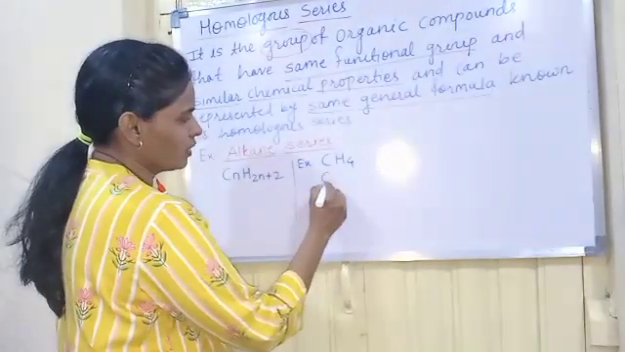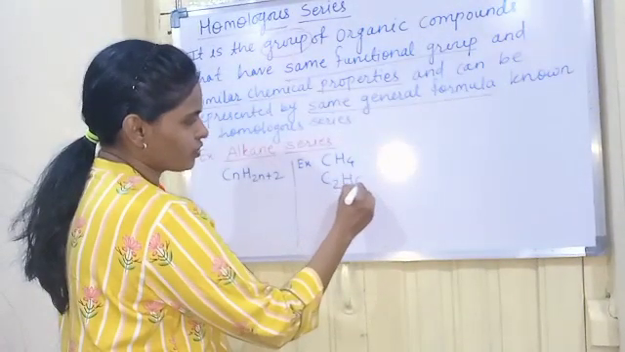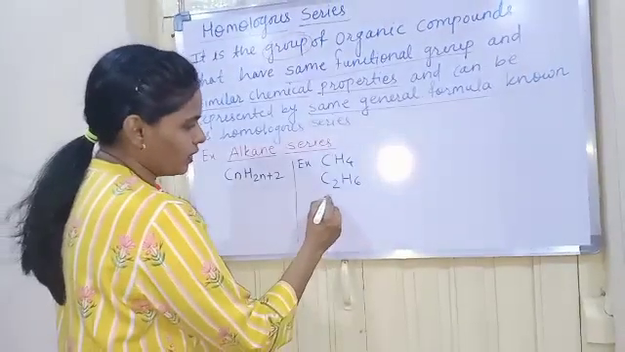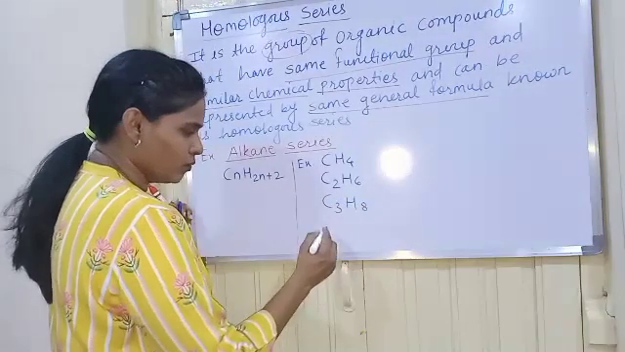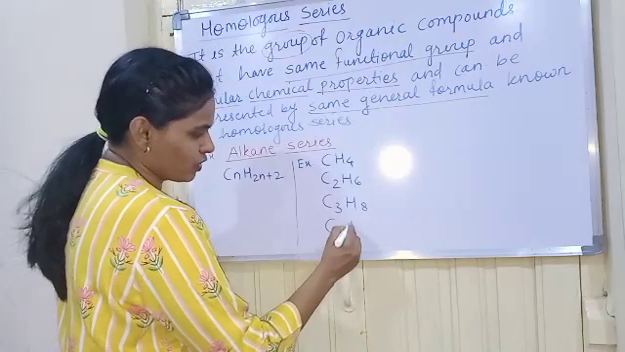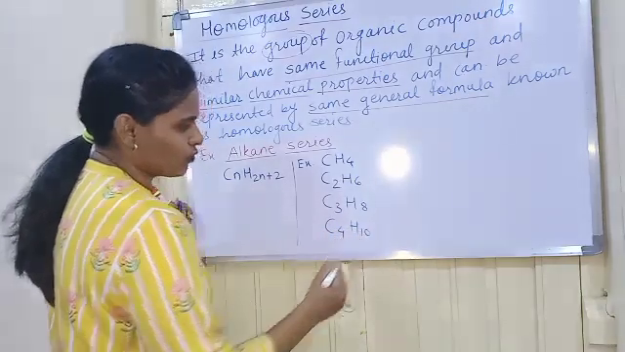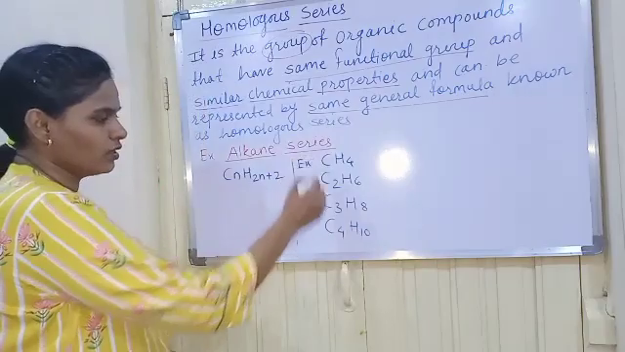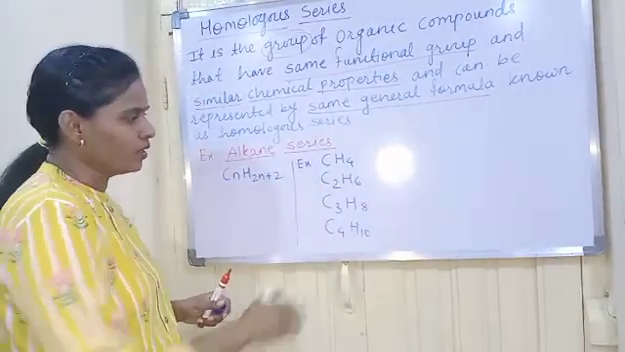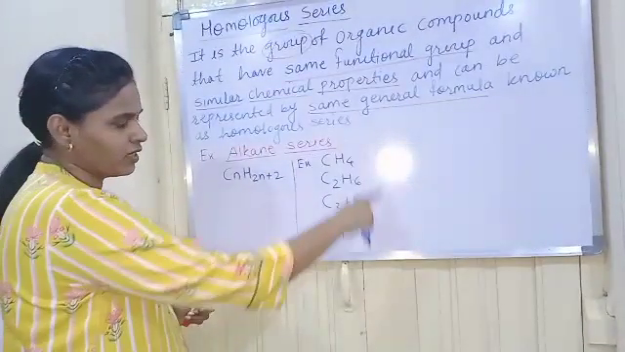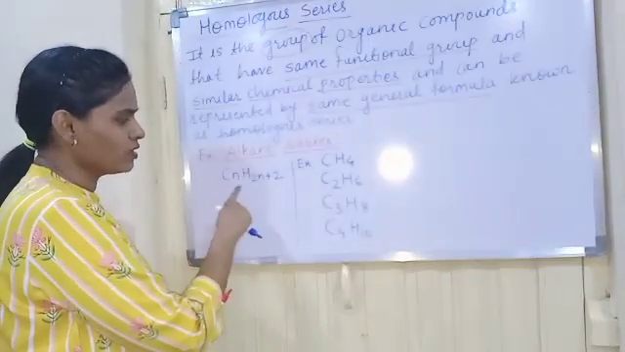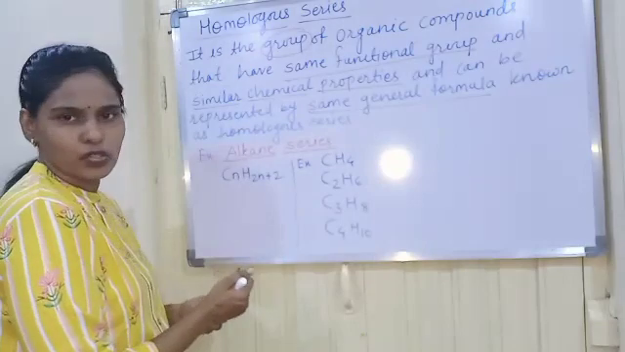Then ethane, that is C2H6. Then propane, that is C3H8. Then butane, that is C4H10. Now all of these and the remaining ones, they belong to which series? Alkane series, and they all have the same general formula, that is CnH2n+2.